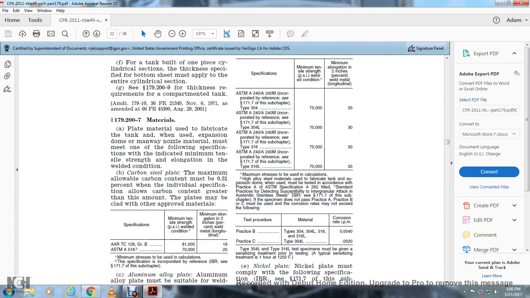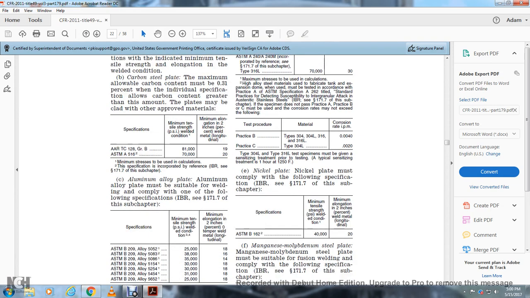Alright, 179.207, materials. The plate material used for the fabricated tank, when used with the expansion dome with the manway nozzle, must meet one of the following specifications, but indicated with the minimum tensile strength and elongation of the welded condition. Carbon steel plate. The maximum allowable carbon content must be 0.31% of the individual specification; allowing a carbon content greater than that amount, the plates might be clad with approved materials. See aluminum alloy plate.